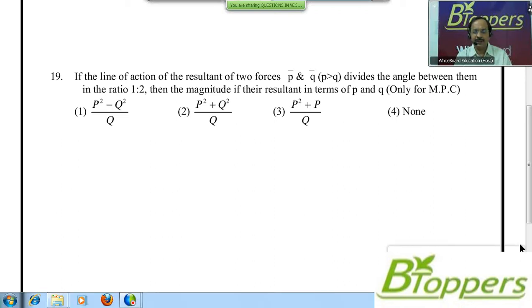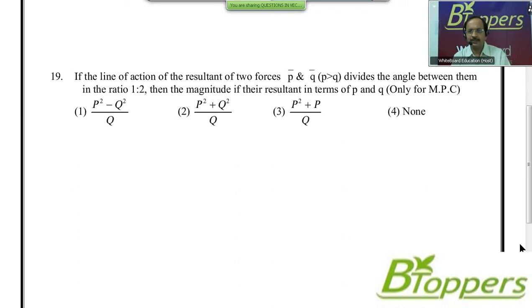Then the magnitude of their resultant in terms of P and Q is, four options are given. First option, (P square minus Q square) by Q. Second option, (P square plus Q square) by Q. Third option, (P square plus P) whole divided by Q. Fourth option, none.